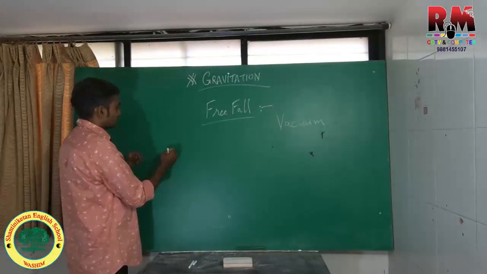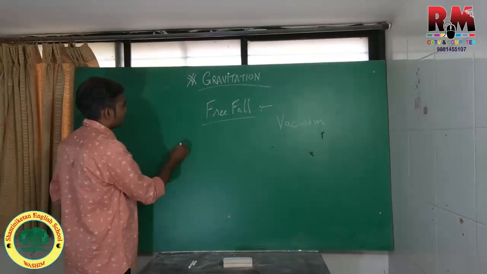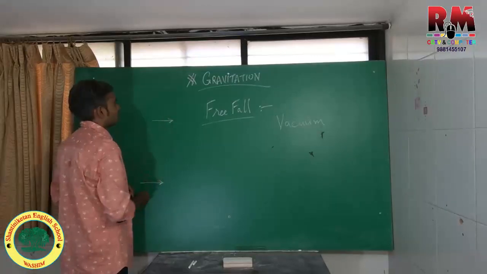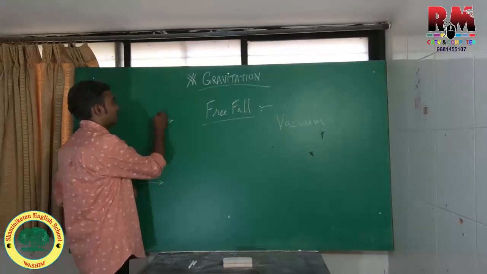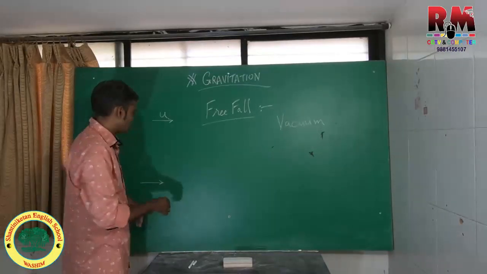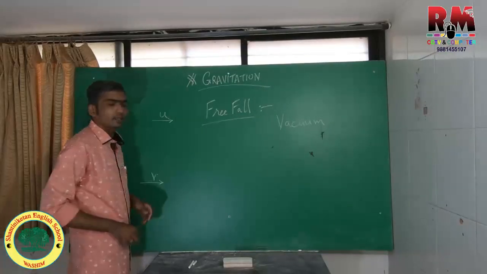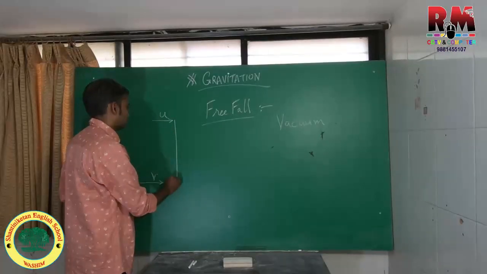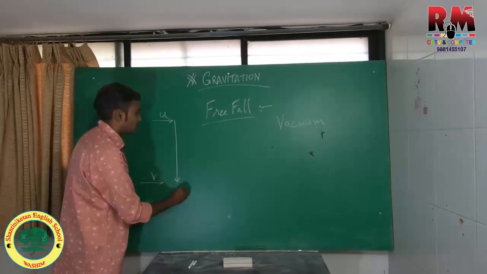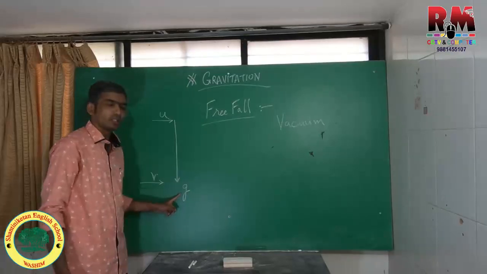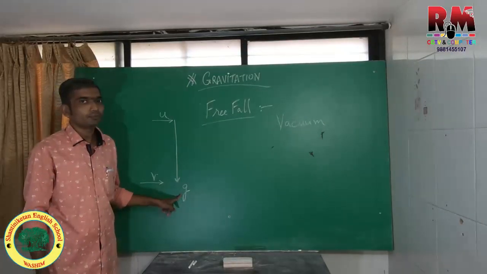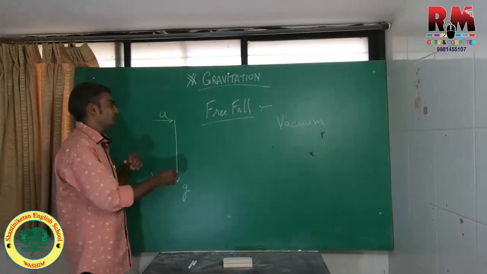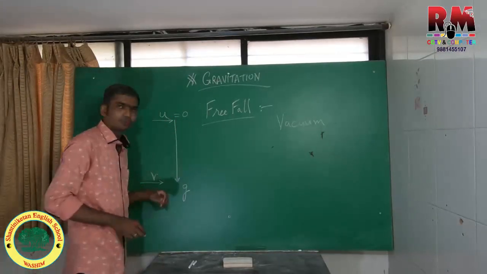Now we know that a certain object placed at a height has a certain velocity. The initial velocity we take as u, suppose. The final velocity acquired will be v in that case. The object is dropping down under the influence of gravitational acceleration small g. So the initial velocity at the time of dropping will, of course, be 0.